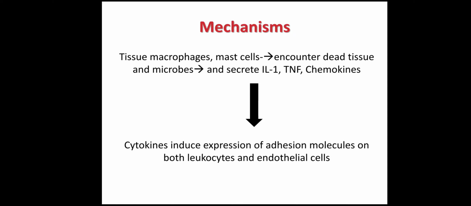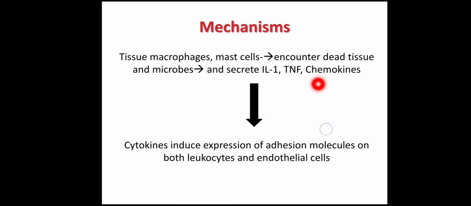So, when the microbe or offending agent enters our body, macrophages and mast cells which are present in the tissue as a first line of defense, they will encounter the dead tissue and microbes, and they will secrete certain chemical mediators like interleukin 1, tumor necrosis factor, and chemokines. And under the effect of these chemical mediators, there will be expression of the adhesion molecules on both WBCs and endothelial cells. So adhesion molecules will be expressed only when an offending agent reaches our body, not normally. Normally these adhesion molecules are not expressed.